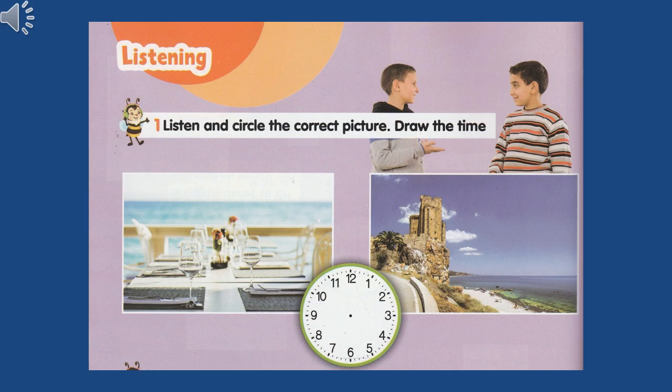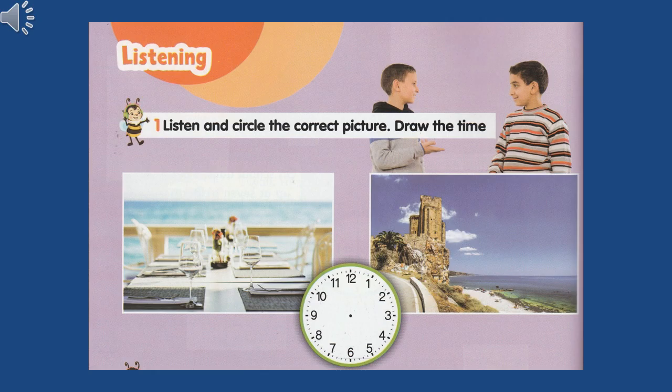Let's listen again and draw the clock. I never go to school on vacation. We usually go to the beach. I like the sea. We sometimes go to a fort. It's fun. I never go to bed early. I usually go to bed at 9:15.